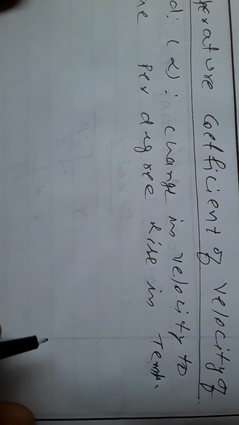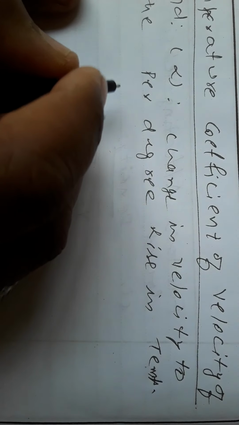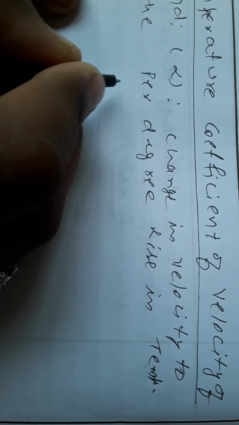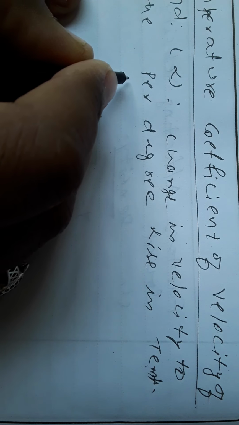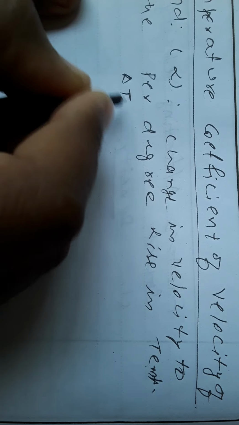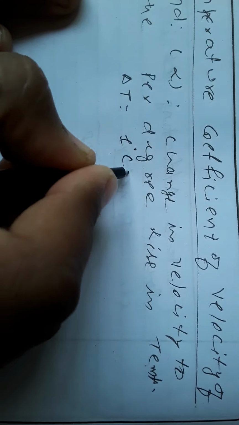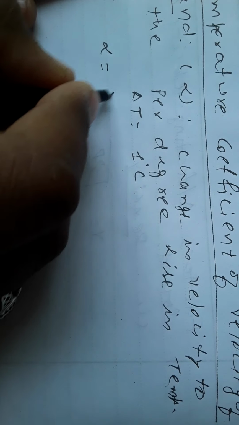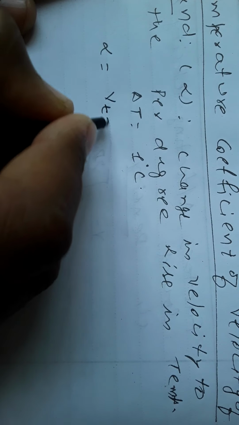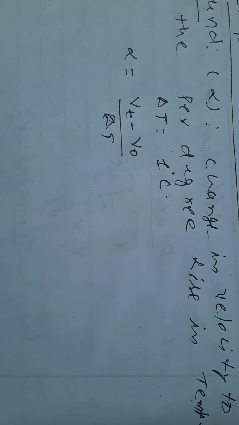Per degree rise in temperature means change in temperature delta T should be equal to 1 degree Celsius. So now we can write change in velocity Vt minus V0 upon delta T is equal to alpha. This is known as temperature coefficient of velocity of sound.